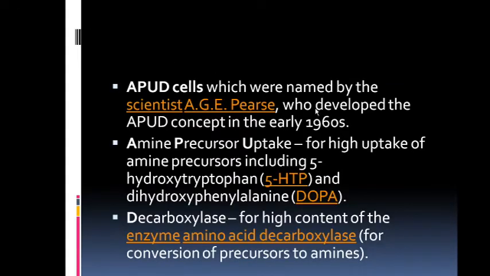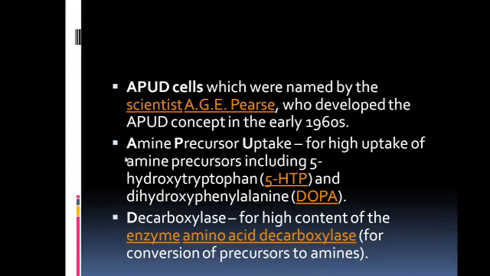APUD cells were named by the scientist A.G.E. Pearse, who developed the APUD concept in the early 1960s. APUD stands for amine precursor uptake, so these cells show high uptake of the amine precursor. How do the APUD cells synthesize the hormone?